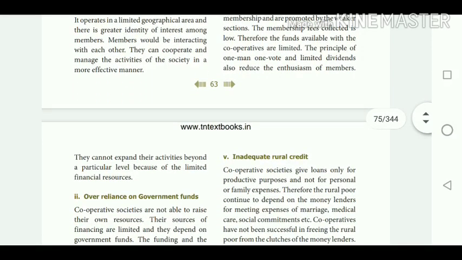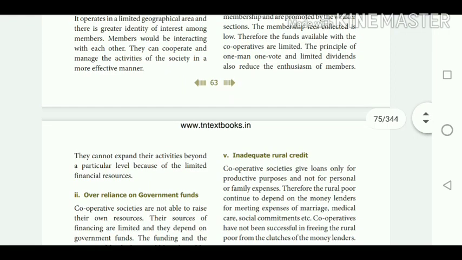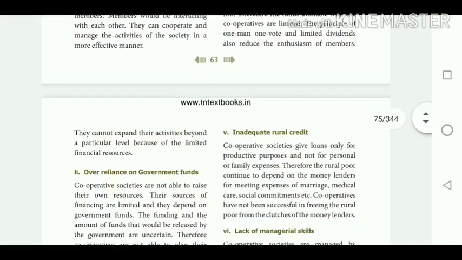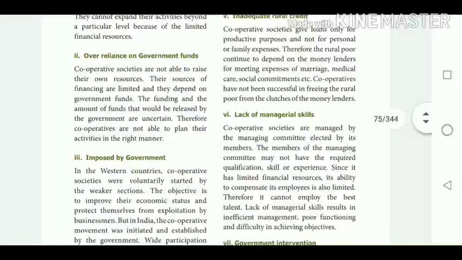The next disadvantage is over-reliance on government funds. That is, the government gives some subsidies to the cooperative societies. Therefore, they depend on the funds of the government. So cooperative societies are not able to raise their own resources. Their sources of financing are limited and they depend on government funds.